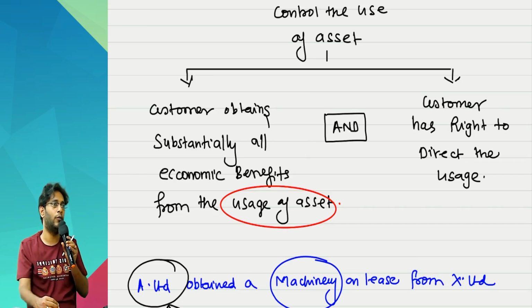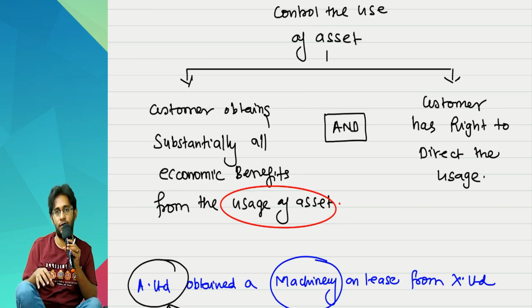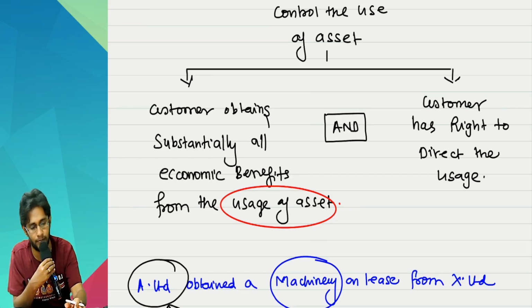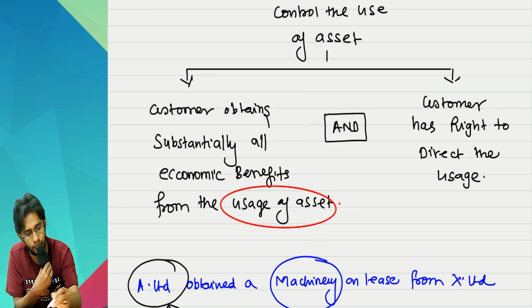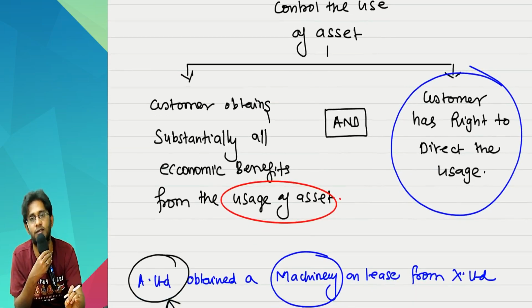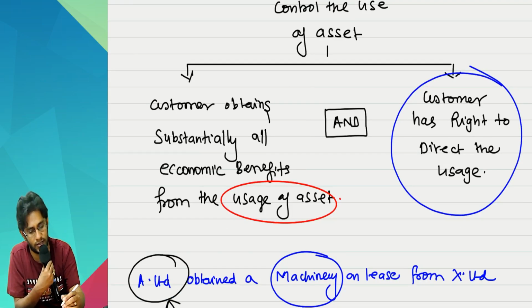We are only worried about the benefits which are arising from the usage of the asset. So our benefits should come only to the customer. So that's a restriction there. Next. Regarding this point, the customer should have the right to direct the usage of the asset. What is the meaning of right to direct the usage of the asset?